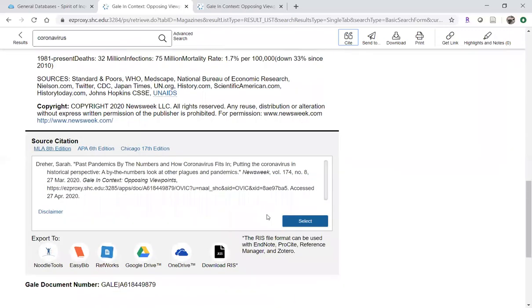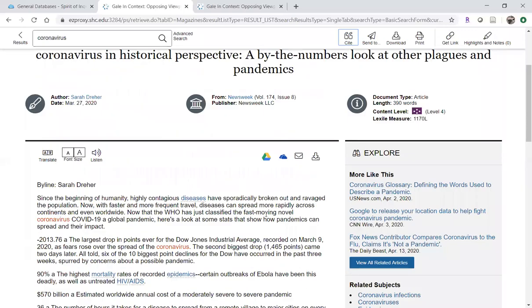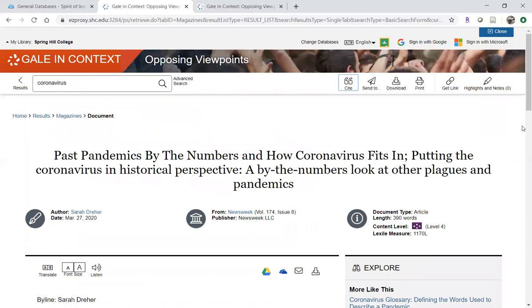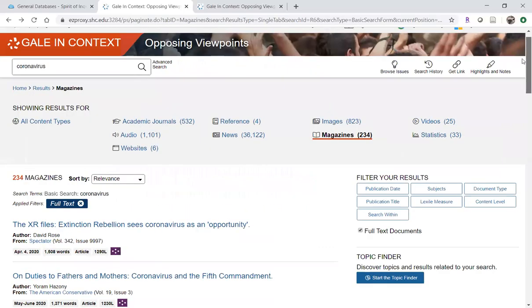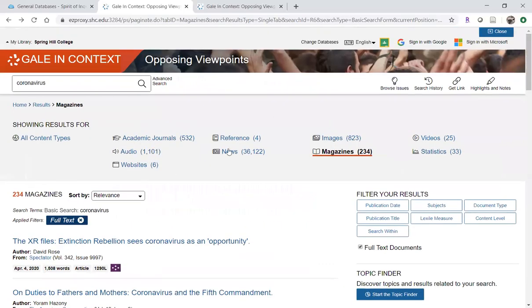So I do really like this database. I think it's useful, and I hope that will help you find any number of types of sources we're looking for. Magazines this time, but you can also get to those other types of sources by jumping from here or by scrolling down the page and getting to the right type of source there. Notice too, I should have mentioned, you can filter your results over here.